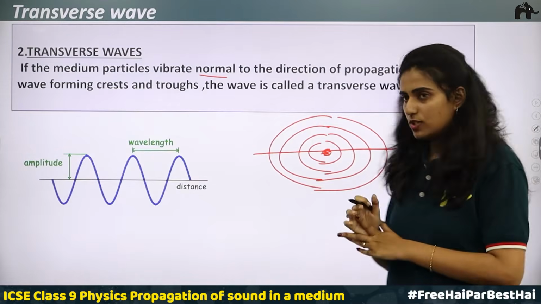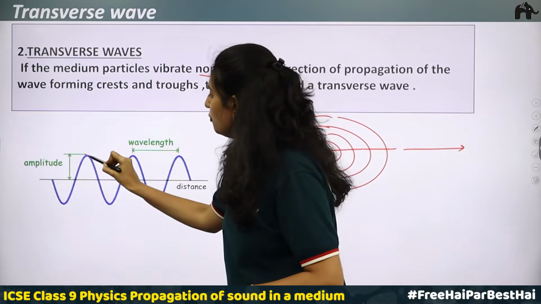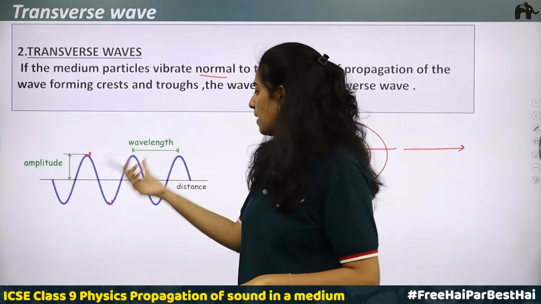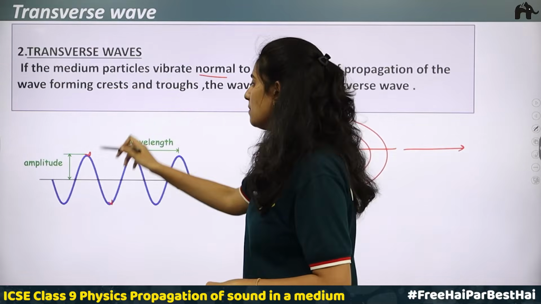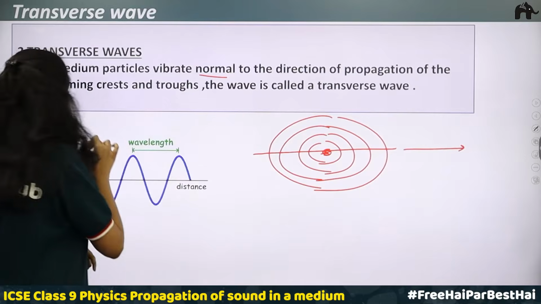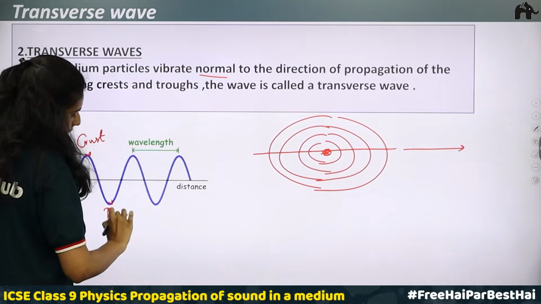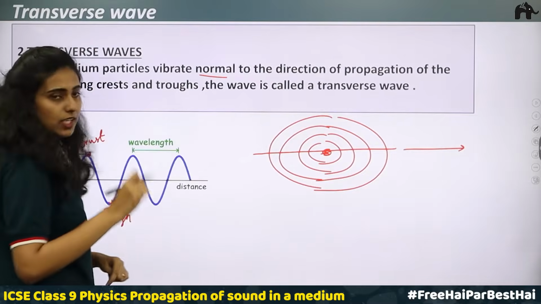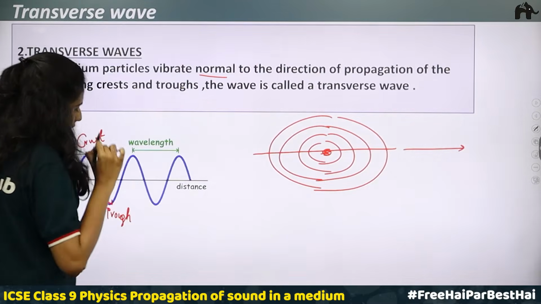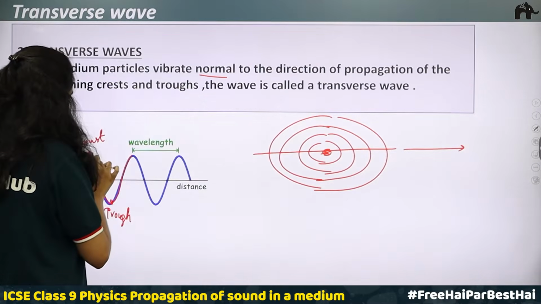In case of a transverse wave, there is a maximum upward displacement, and there will be a maximum downward displacement. This upward maximum displaced position we call the crest. Okay, so this is a crest, and this one we call a trough. So we start from a crest, you reach a trough, then you reach a crest.